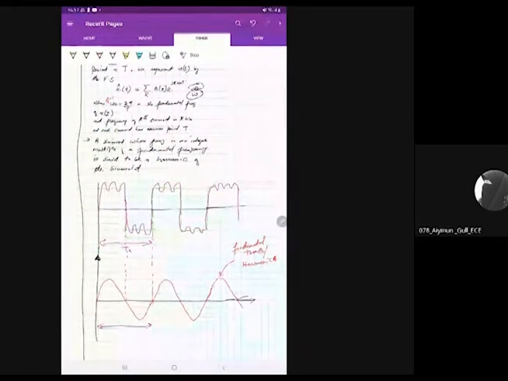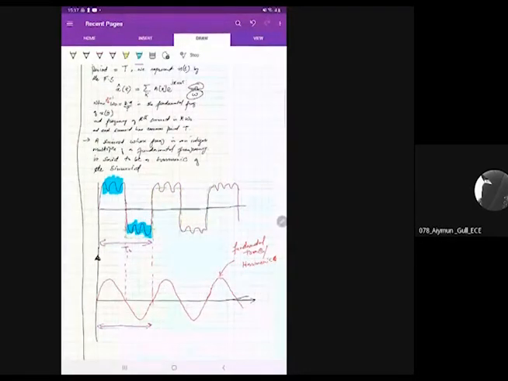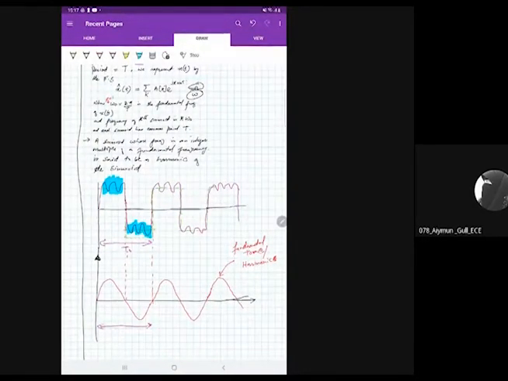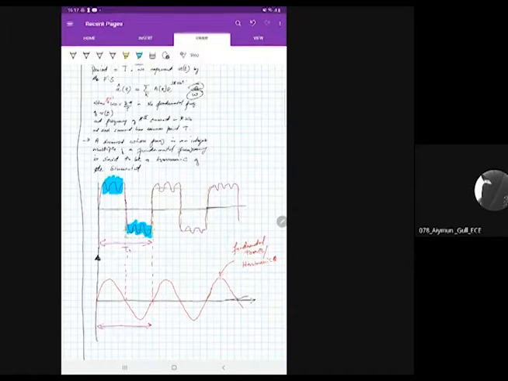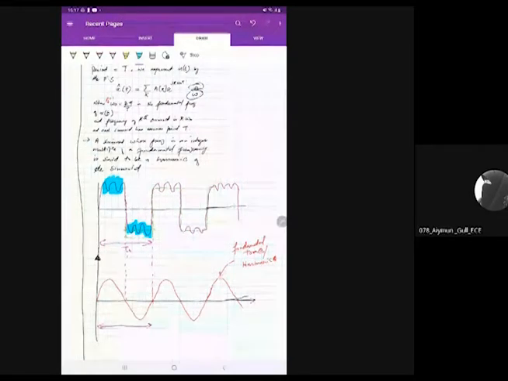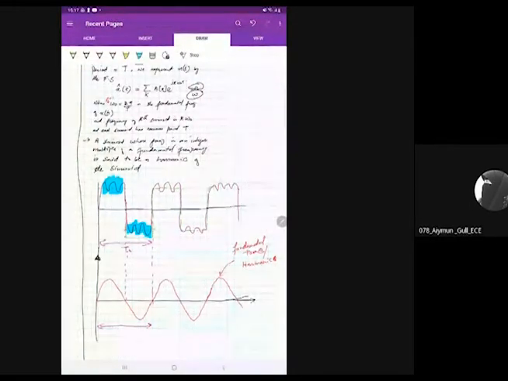Okay. The rest of the non-idealities that are present inside the wave are due to the presence of higher harmonics. So this is the fundamental harmonic. Please remember that the fundamental harmonic always has the lowest frequency. And higher harmonics, which are always undesirable, have higher frequencies. So obviously the time period here is the same as the wave.